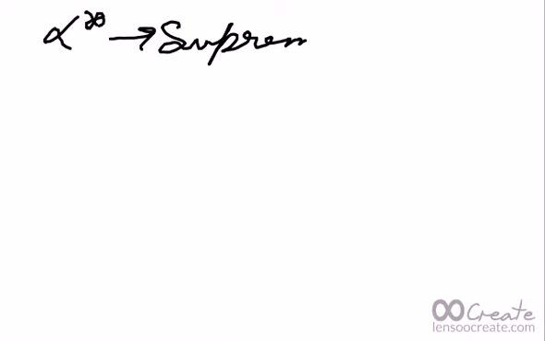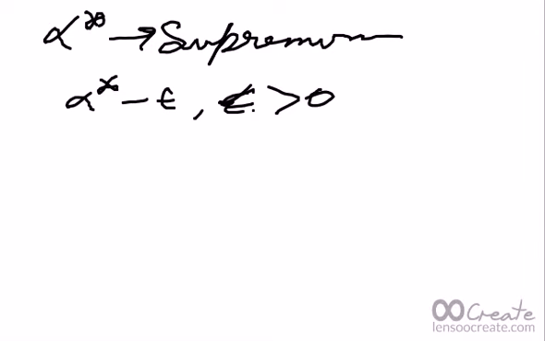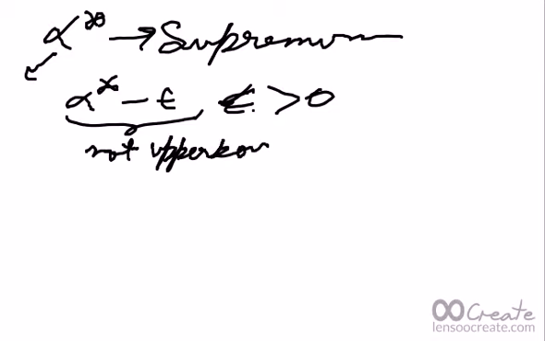Similarly, alpha star is called the supremum if, for any epsilon greater than 0, alpha star is an upper bound, but alpha star minus epsilon is not an upper bound on E. Then alpha star is called the supremum.